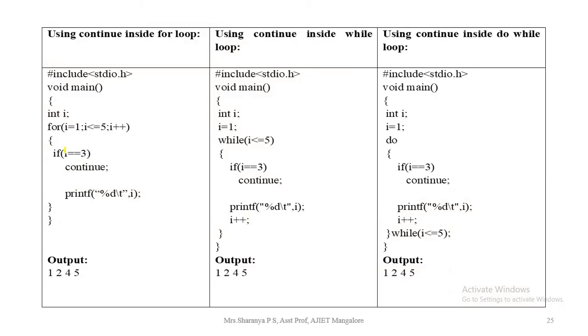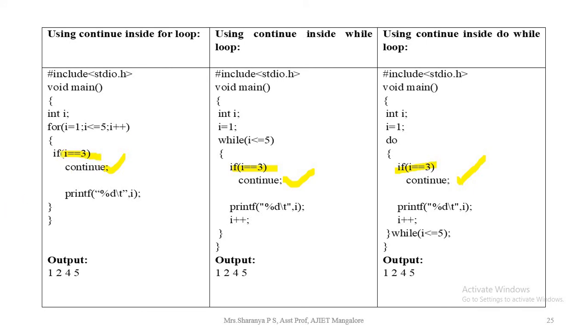If you look at the comparison with the 3 different loops, how these continue are used, the same condition we are going to check once again. Instead of break, we have now used the continue statement. So what is the output? As I mentioned previously, continue will just skip the current iteration and proceed with the next iteration.